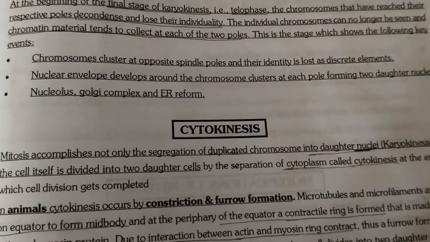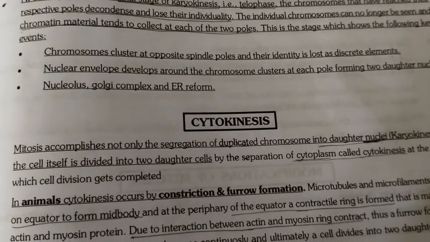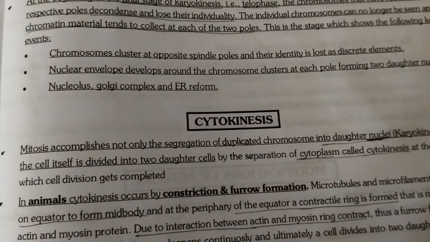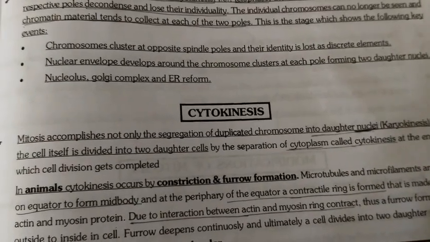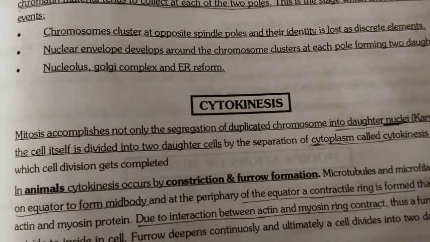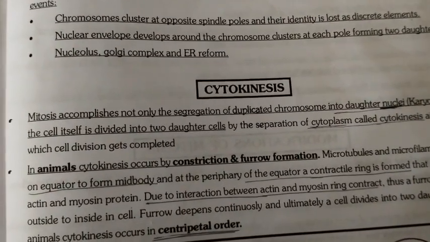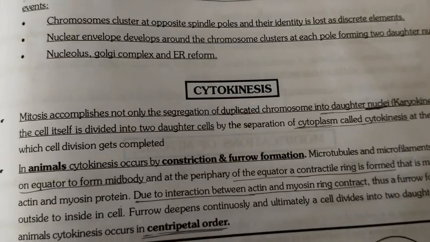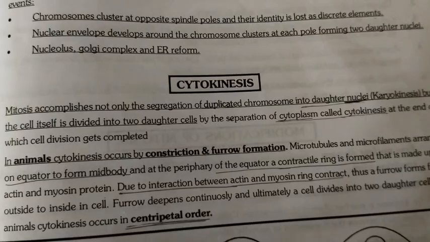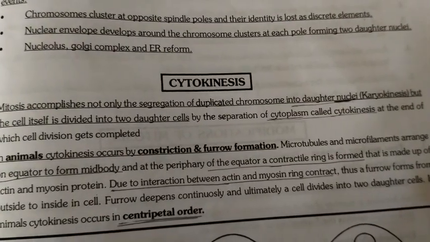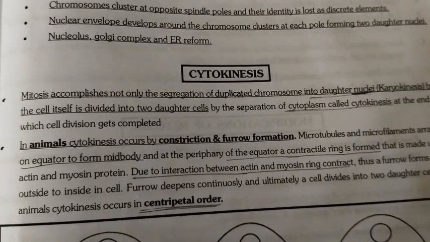The individual chromosomes can no longer be seen, and chromatin material tends to collect at each of the two poles. This is the stage which shows the following key events: chromosomes cluster at opposite spindle poles and their identity is lost as discrete elements. Nuclear envelope develops around the chromosome clusters at each pole, forming two daughter nuclei. Nucleolus, Golgi complex, and endoplasmic reticulum reform.